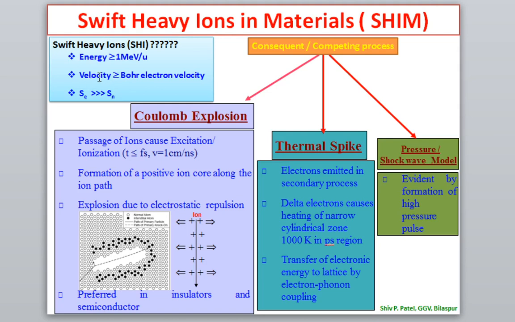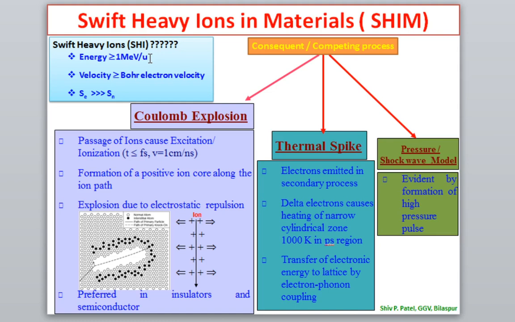In that case, if you calculate the energy of that particular ion, the condition is that the energy of the ion must be greater than or equal to 1 million electron volt per nucleon, that is MeV per nucleon. Here I have written nucleon. It means the energy of the ion is divided by the mass number of that particular species, which gives the energy per nucleon.